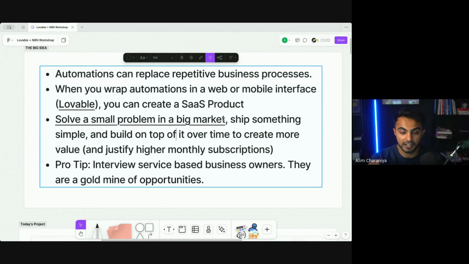We want to find a very small problem that seems so small that it feels kind of dumb to build. But when you actually think about the value that solution creates, it can amount to a large amount of money. So our goal is to ship something simple and then build on top of it over time to create more value and therefore justify higher monthly subscriptions.